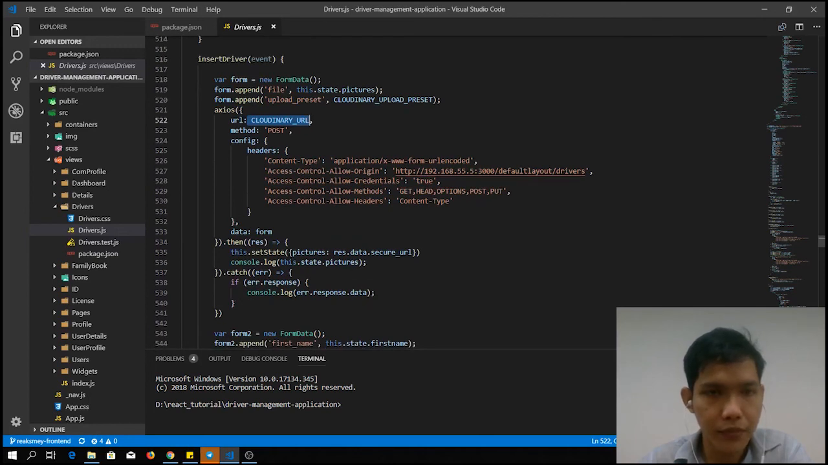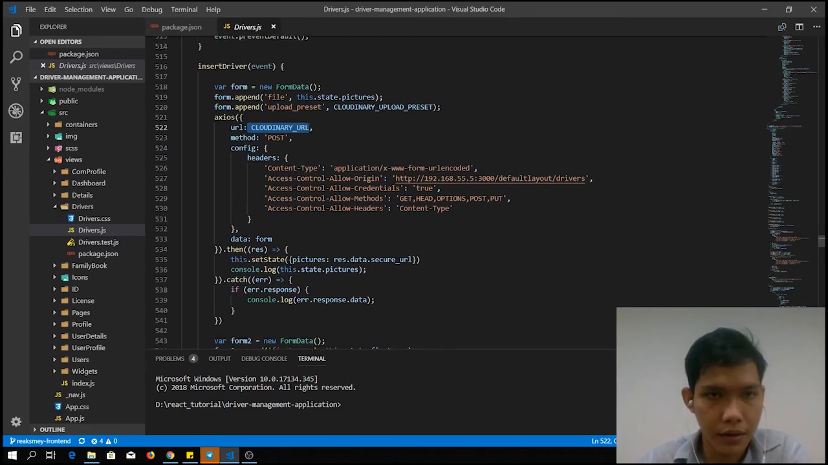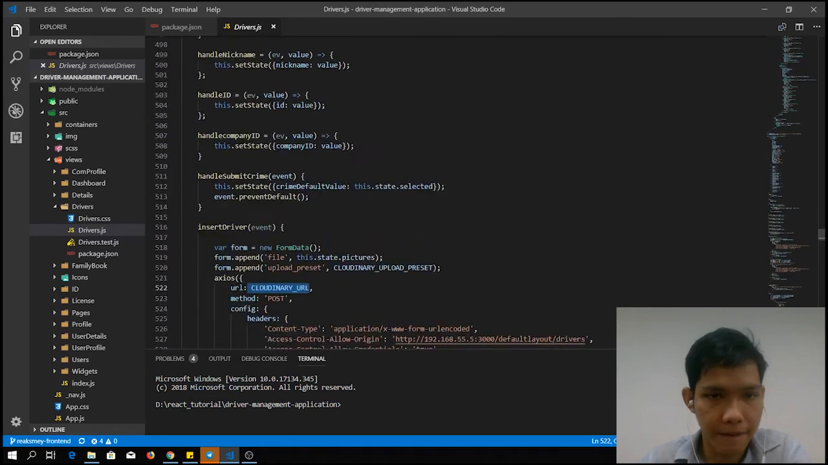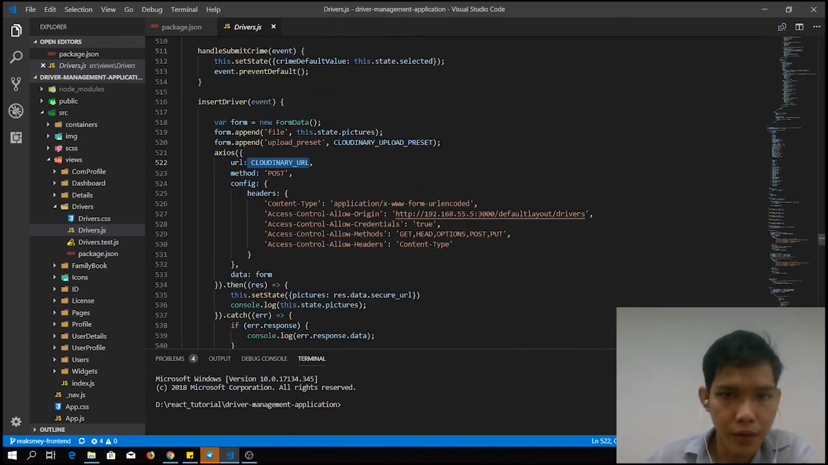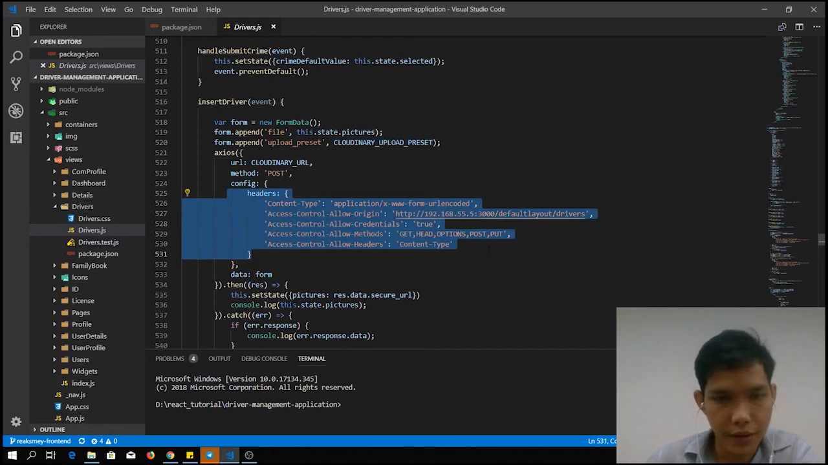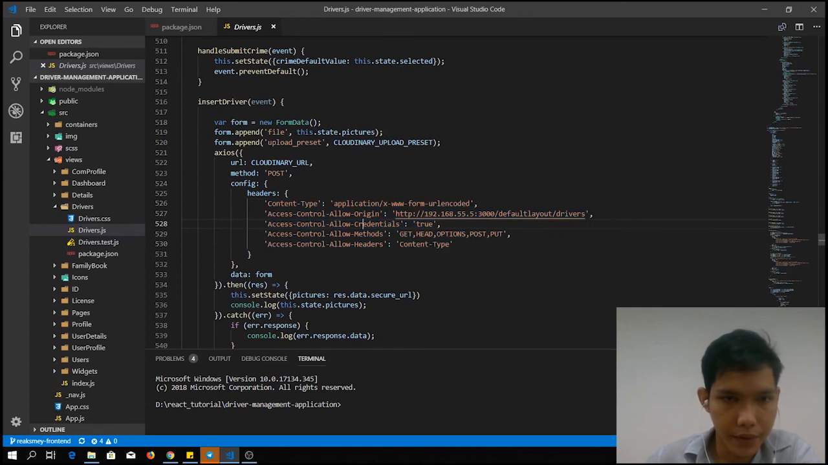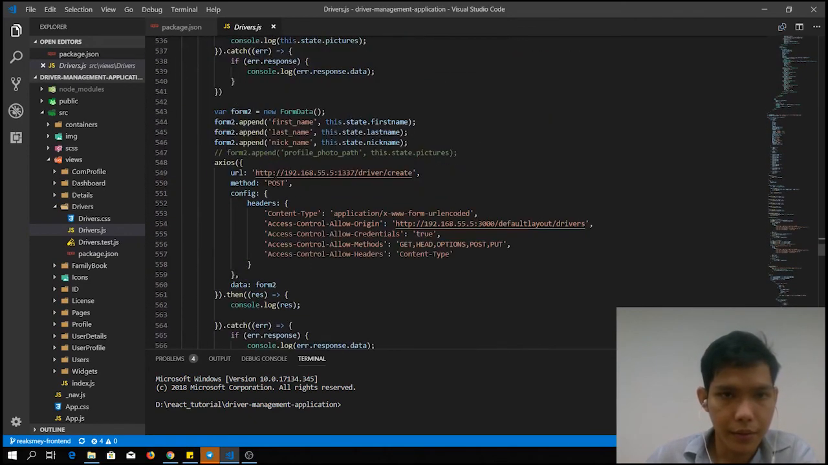After the image is uploaded, the photo will be stored in the folder of the Cloudinary preset that we set up in our Cloudinary account. And these are just some of the security measures that we have to get past, because if we don't have them, the browser will not allow us to post anything to the server. So these are the main features that I would like to tell you about for now with the front end.